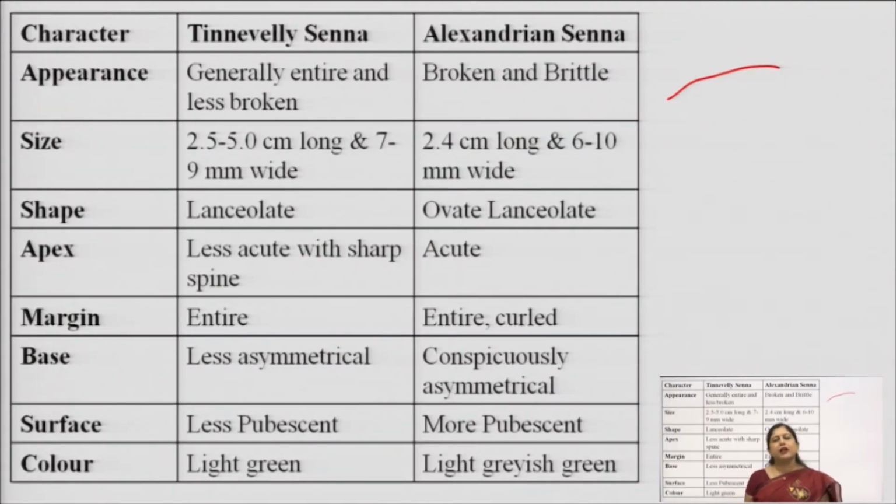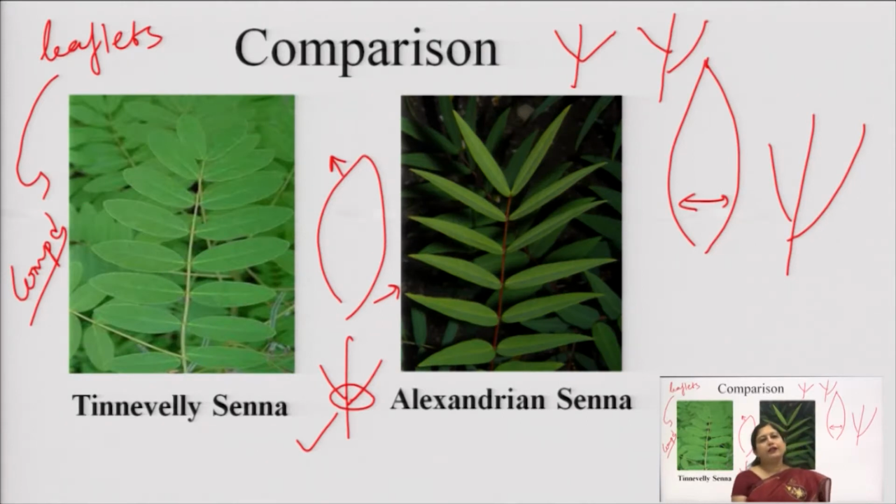The surface of Tinnevelli senna is less pubescent, while that of Alexandrian senna is more pubescent because of the amount of trichomes present. More trichomes means more pubescent in nature. The color of Tinnevelli senna is light green, while that of Alexandrian senna is dark greyish green. So, you can make the difference visually from the appearance of the two different types of compound leaves.